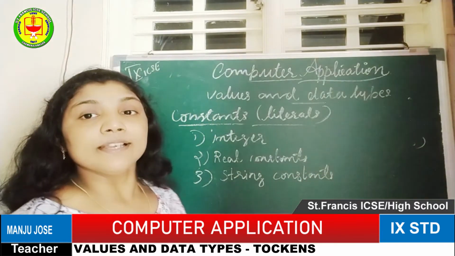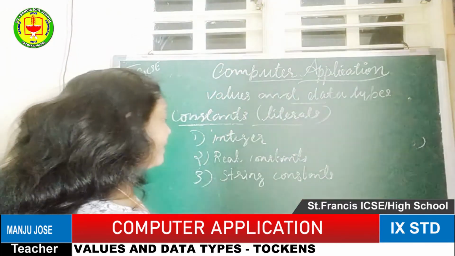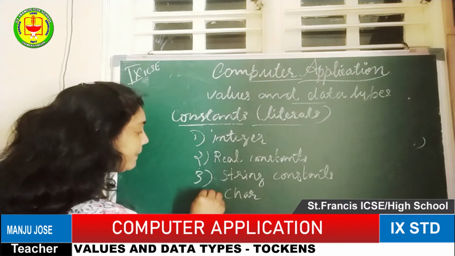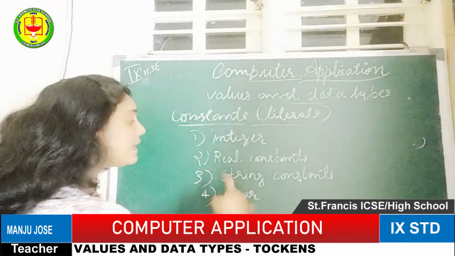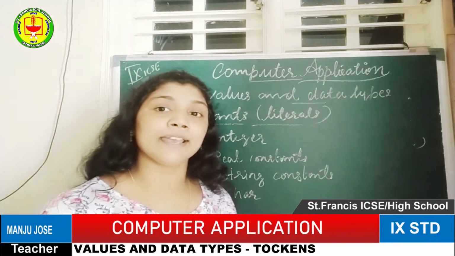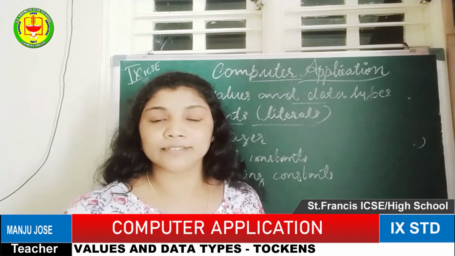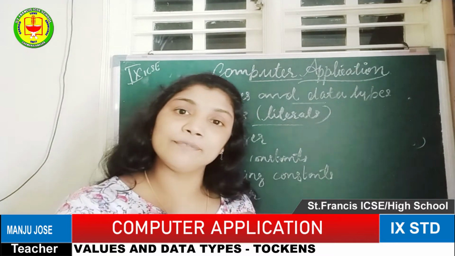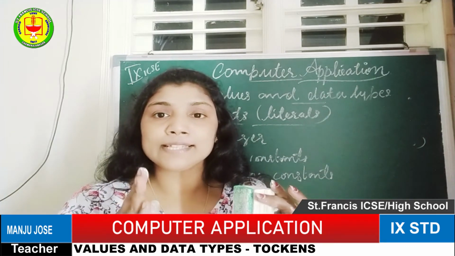The next constants are the string constant and the character constant, numbers 3 and 4. Both are text only, groups of text, but why is one called a string and the other a character? They are different, and although both look like alphabet combinations, there is a difference. So what is that difference?